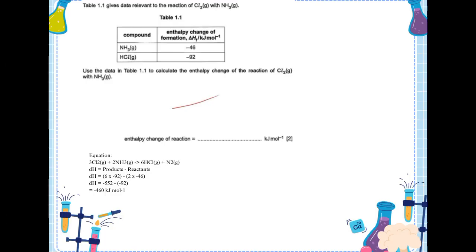Okay, last question. Use the data in table 1.1 to calculate the enthalpy change of the reaction of Cl2 with NH3. So the equation is 3Cl2 plus 2NH3 gives 6HCl plus N2. Delta H equals products minus reactants. So delta H equals 6 times minus 92 minus 2 times minus 46. So minus 552 minus minus 92. So equals minus 460 kilojoules per mole.